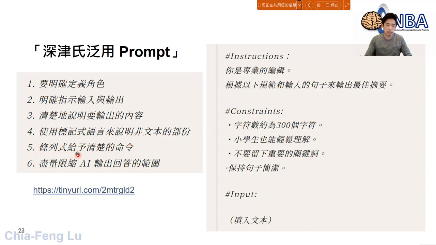Sometimes you use points or listed comments or prompts. It may help ChatGPT to give the right answer. So finally, if you can give as many constraints as possible, it may limit the response. It won't make the response too broad. So you can narrow down the output and make it really what you want.